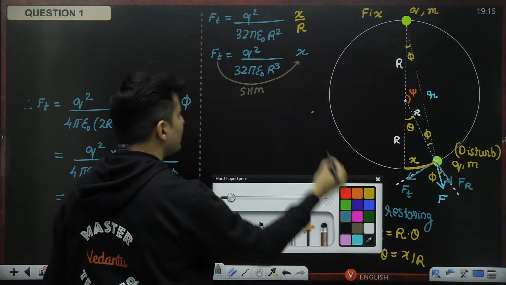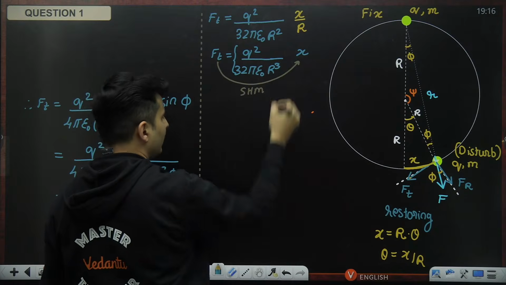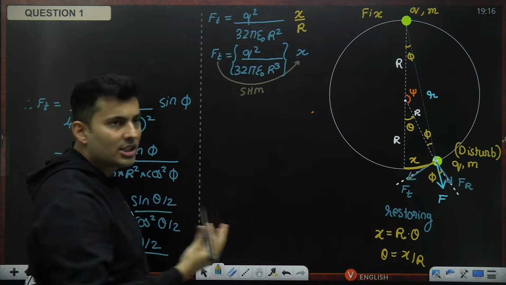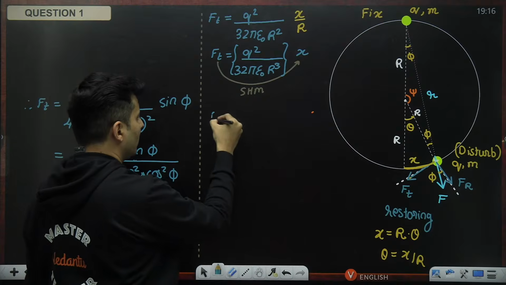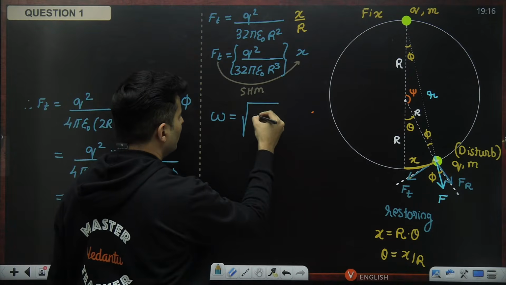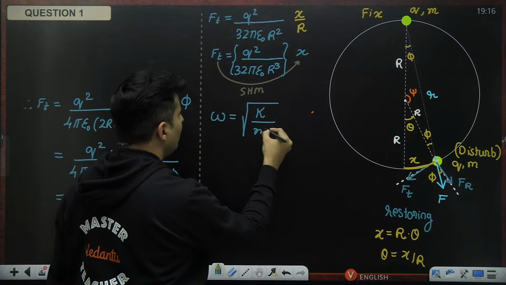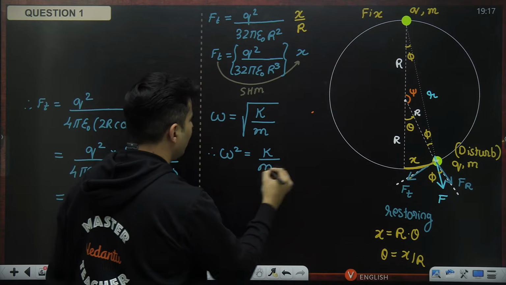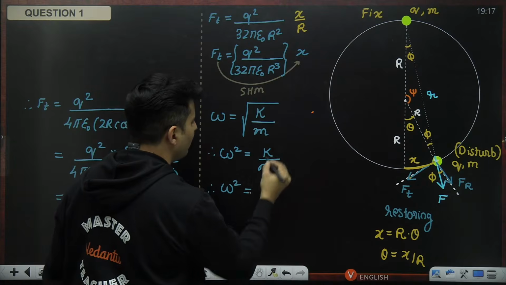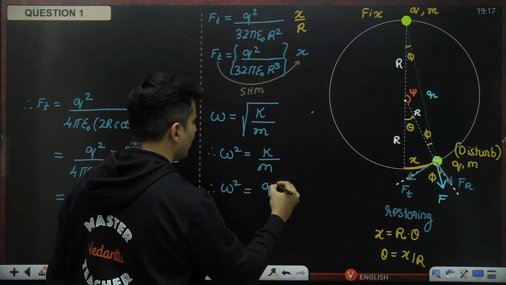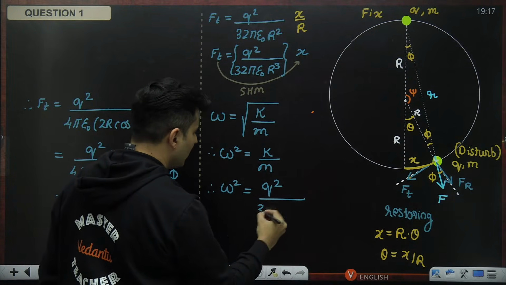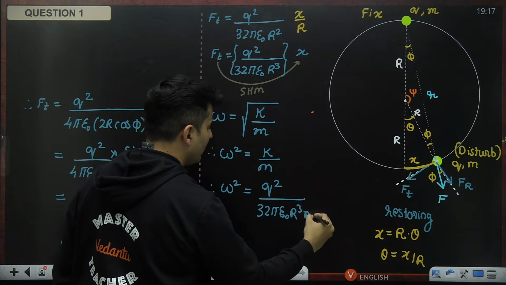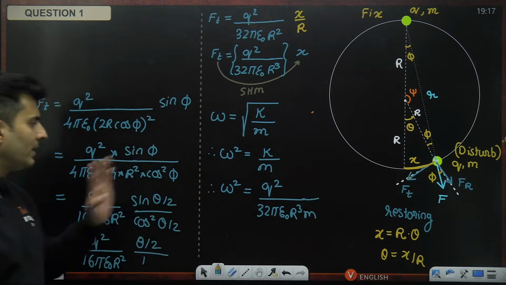Whatever is there inside over here becomes the constant of force. So therefore my omega will become root of that constant divided by m, or basically omega square is k by m. Therefore omega square will be that k, which is nothing but q square divided by 32 pi epsilon naught r cube, and the whole thing divided by m. So this should be the answer.